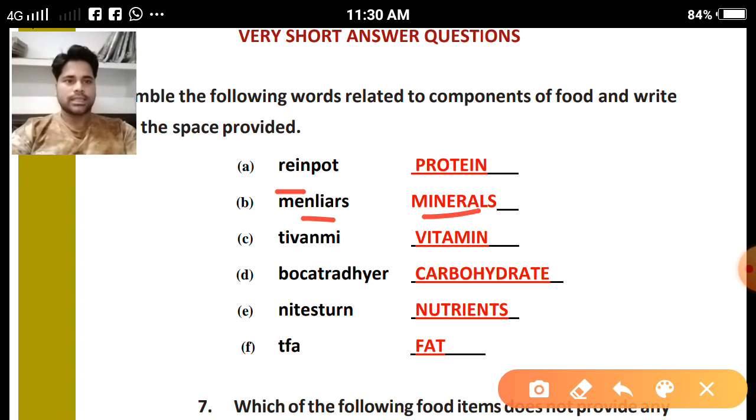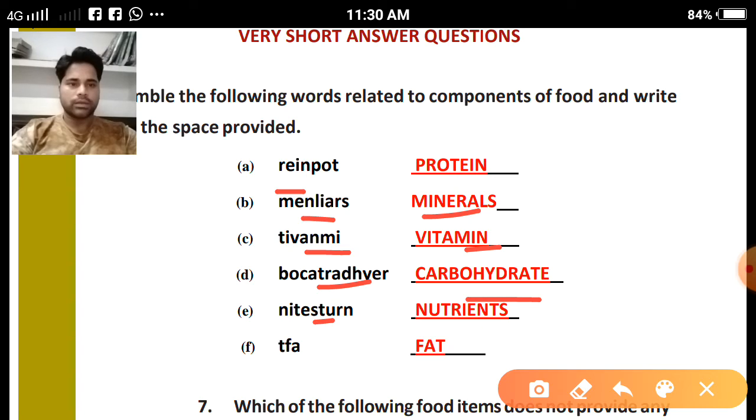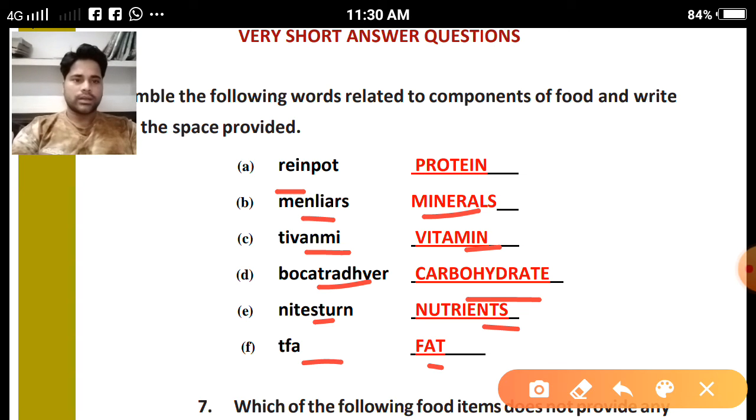MENLIARS. So this makes minerals. TIVANMI, vitamin. BOCATRADHYER, carbohydrate. NITESTURN. So this is about nutrients. TFA, this is about fat. So you can practice some more nutrients by arranging the letters if they are in jumble form.